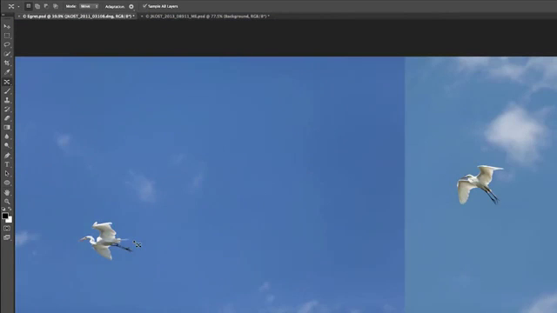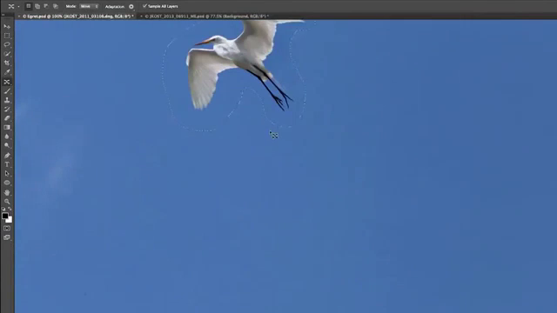Now let's zoom out again. This time I'm going to select the bird over on the right-hand side, and I want to scoot it over. So again, I'll use the Move tool, I'll drag it over and position it the way I want it, and then we can see how good of a job it does at blending. So it's done a really nice job. Let's go ahead and zoom in again.